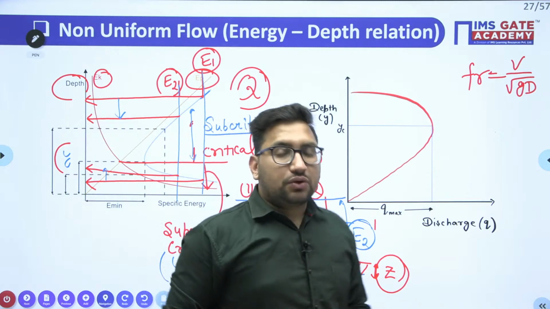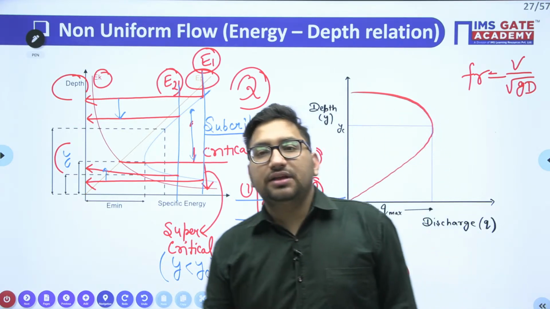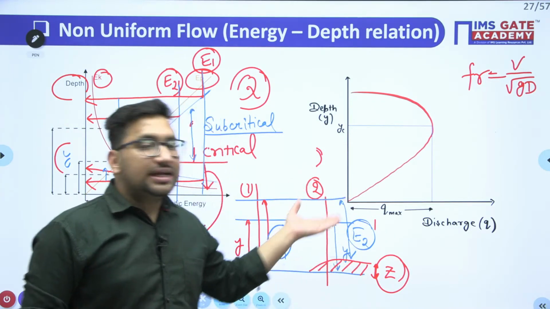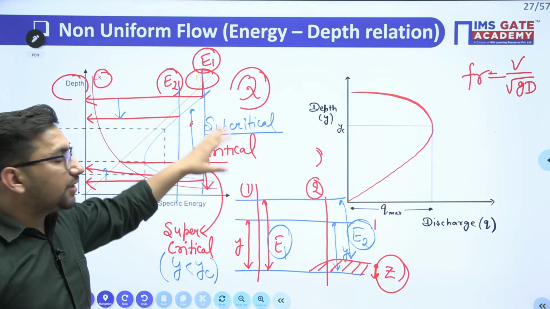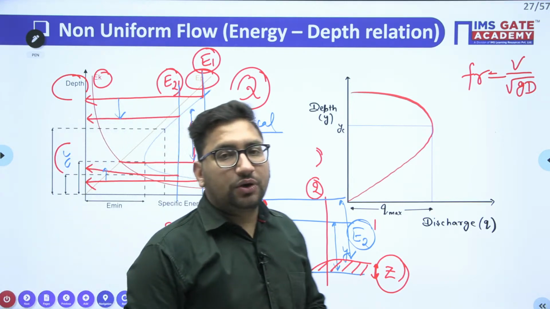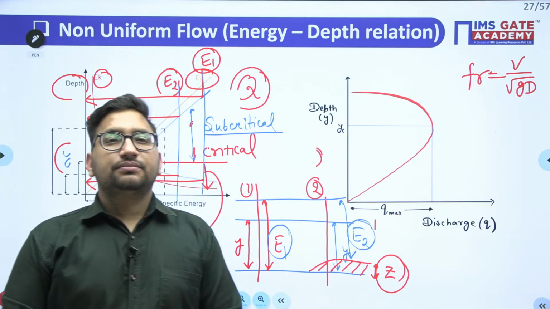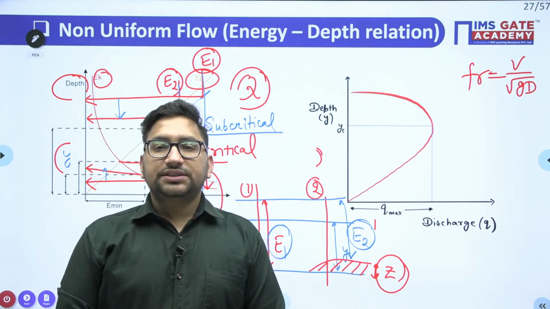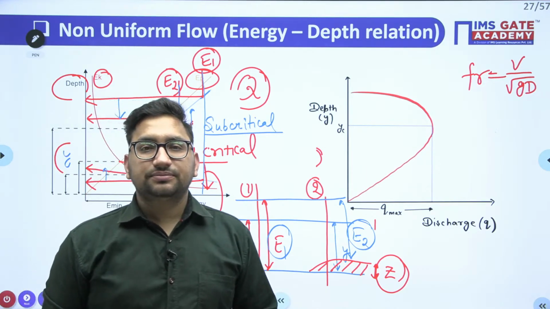So whenever the question is asked that due to the creation of a hump or due to the rise of the channel bottom, your depth of flow at that section will increase or decrease, it will depend upon whether the flow is subcritical or supercritical. Is this clear? Just let me know. Prashant, is that clear?